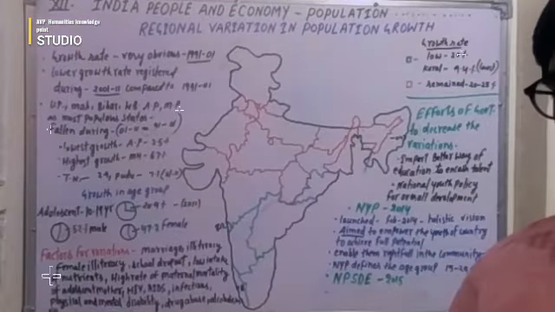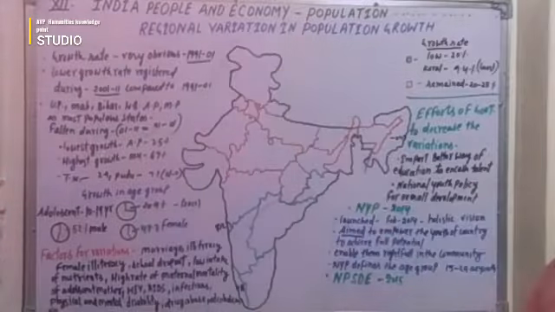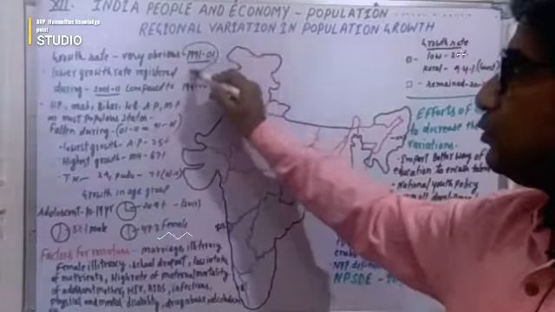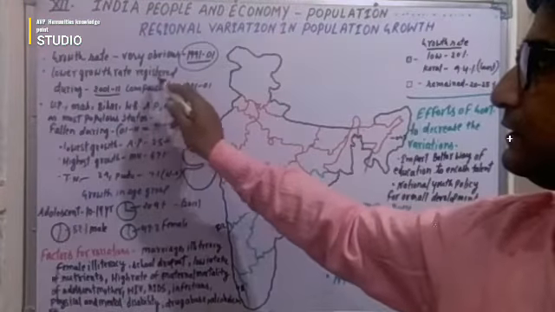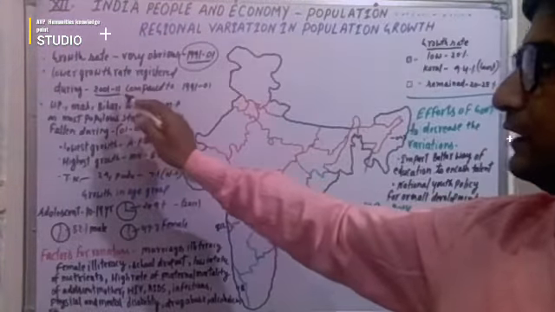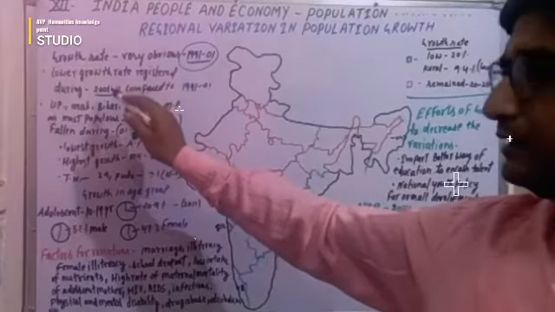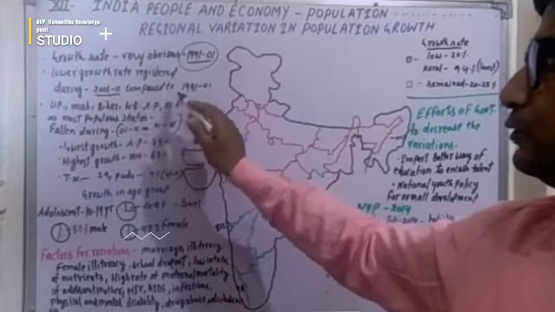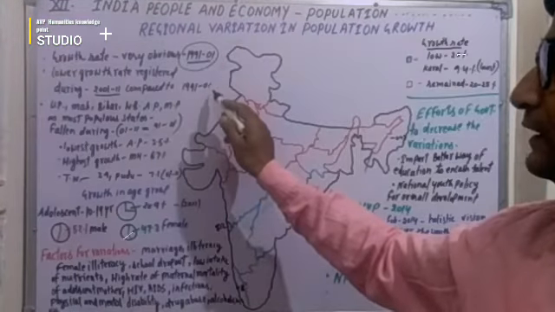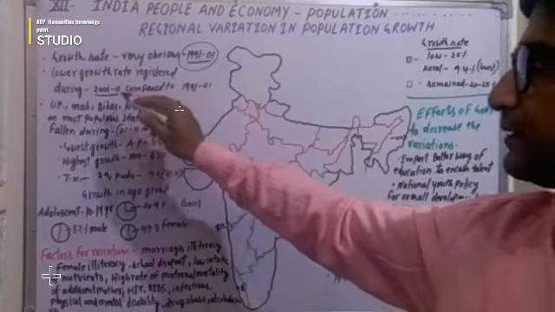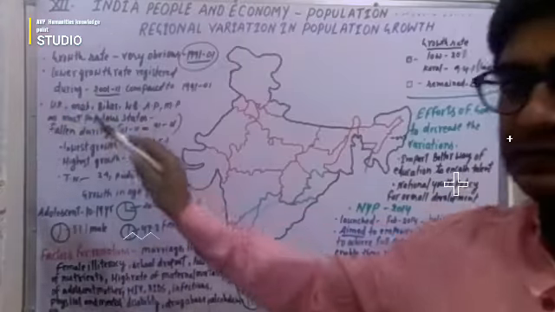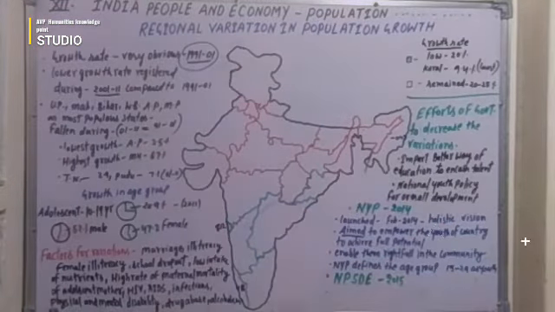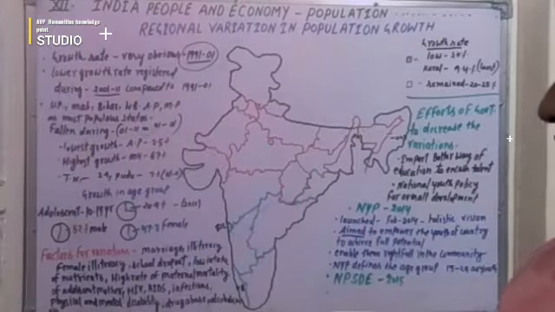the year 1991 to 2001, that is the decadal growth of the population, and a lower growth rate was registered during 2001 to 2011. This was the decadal period. Compared to 1991 to 2001, a lower growth rate was recorded in the most populous states of India.